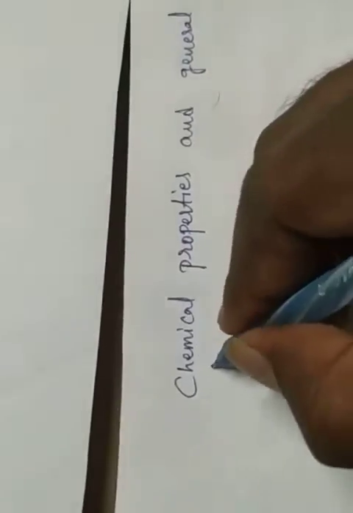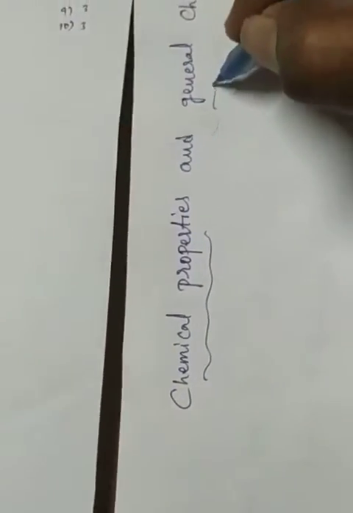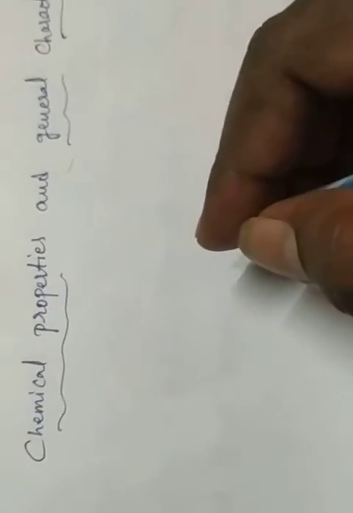Chemical properties and general characteristics of alkali metal compounds. Okay. So what are the chemical properties? What are the general characteristics? Once we have to discuss. Here the alkali metals are highly reactive elements. We are discussing the alkali metals. The alkali metals are highly reactive elements.